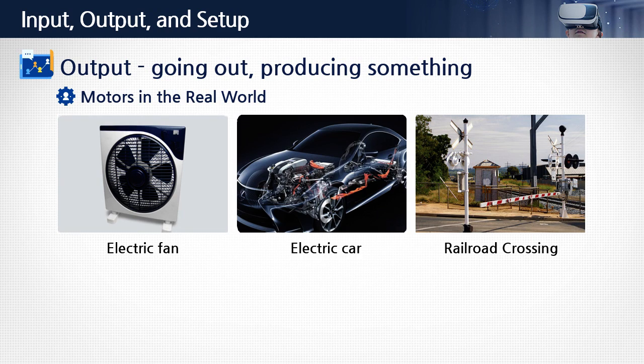Electric motors and fans help keep us cool. They help us get around in electric cars, and they help keep us safe at railroad crossings by lowering barriers when the train is approaching.